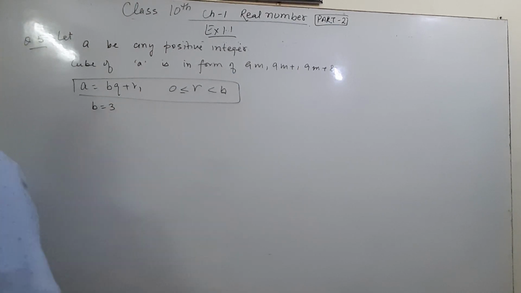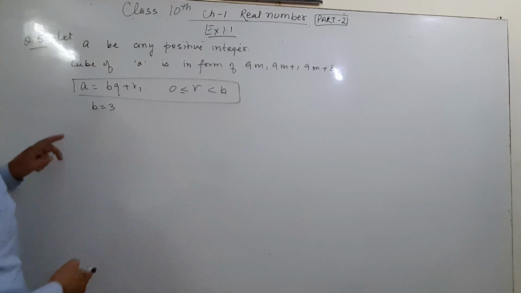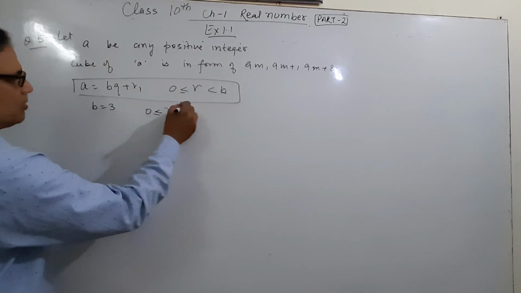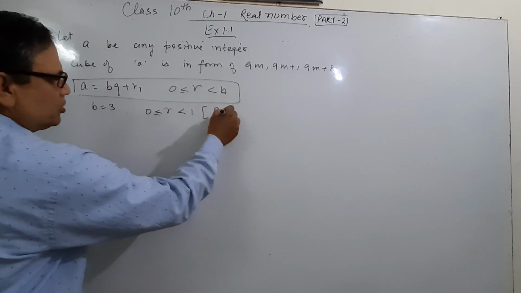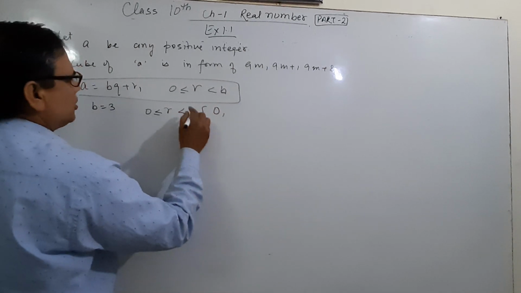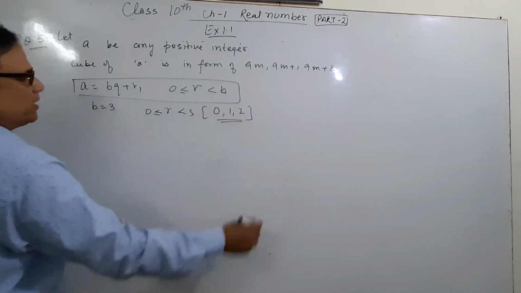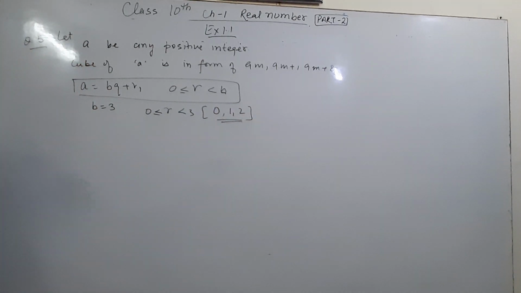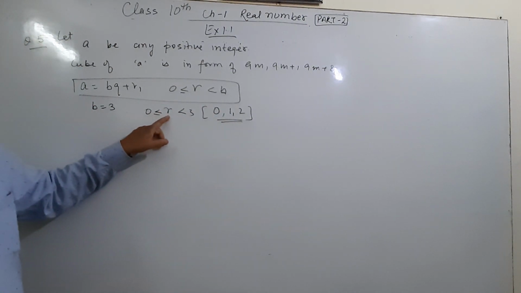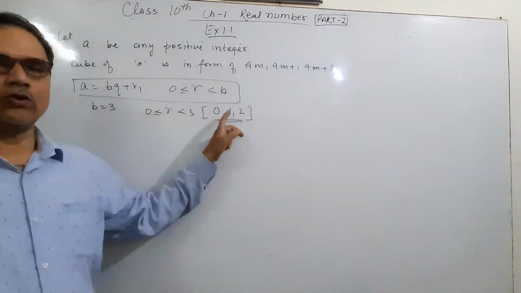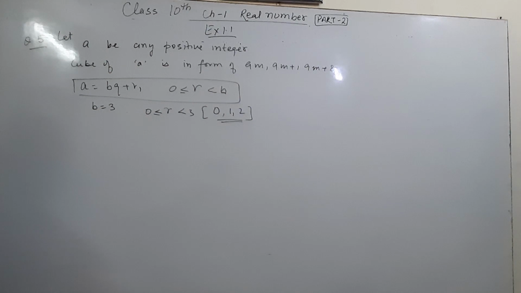Then the possible values of a, the remainder will be r. r will be 0 or greater than 0, less than b. Possible remainders will be 2, 1, 0. Here b is 3, then r is greater than or equal to 0 but less than 3. r may be 0, may be 1, may be 2.